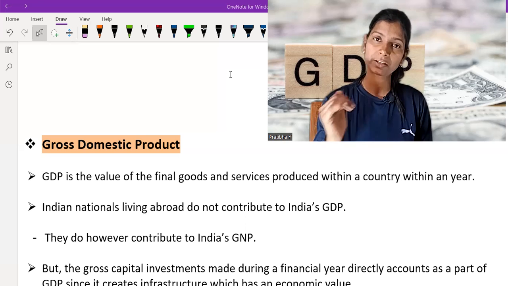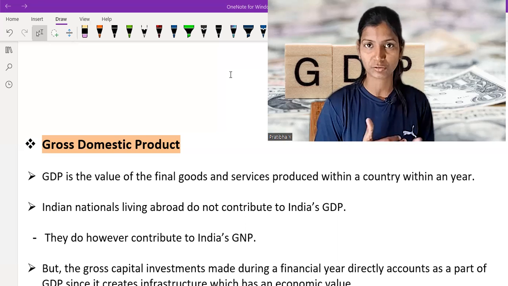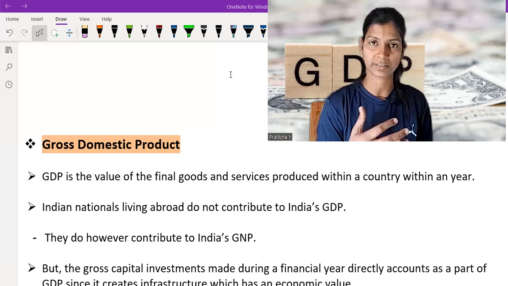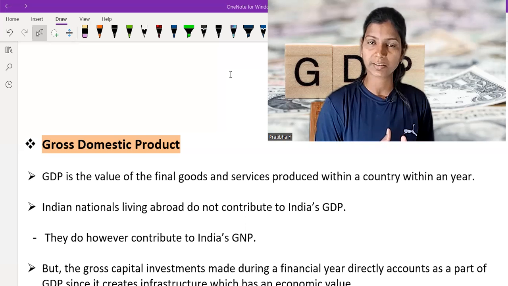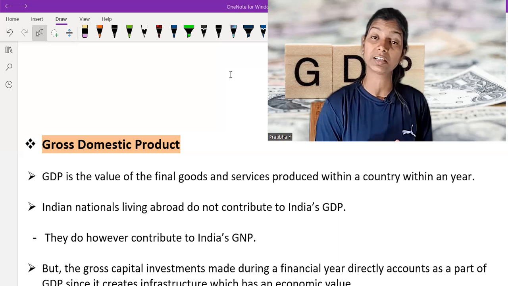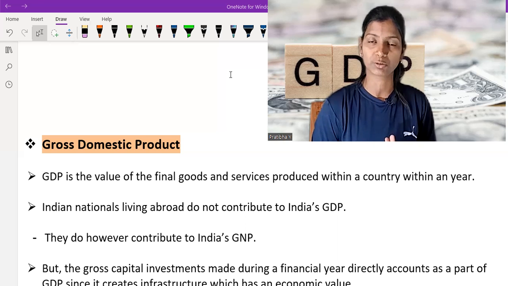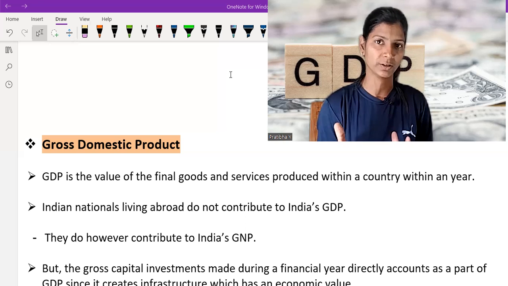If investment from another country comes, it is also calculated in GDP, because we use that investment in creating infrastructure, and that infrastructure benefits us in terms of toll and other resources. But let's say we are Indian citizens living abroad. That income, or the goods and services produced by that citizen, is not calculated because it is produced outside our country. So the definition of GDP is within our country and within that year.